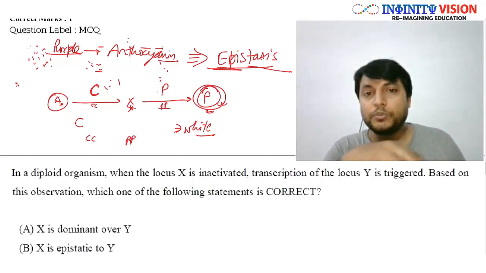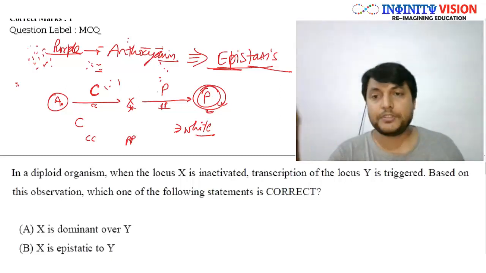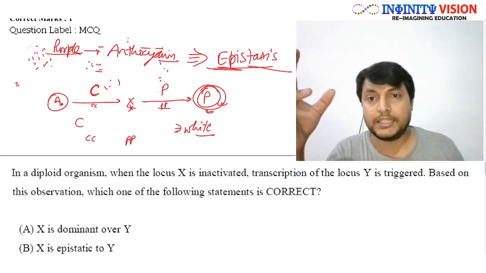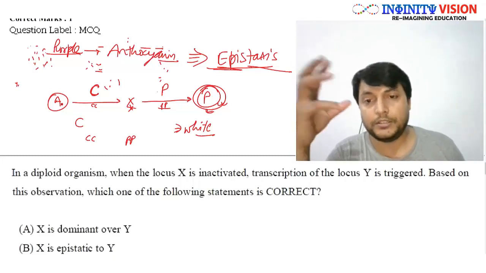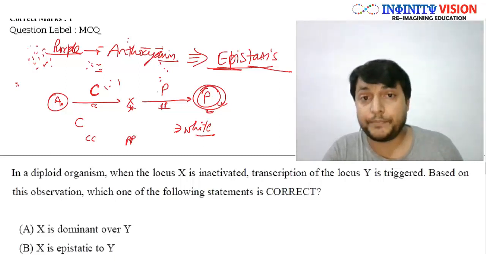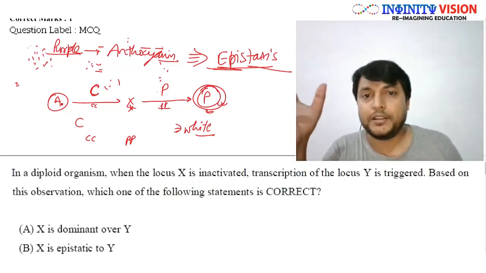Slowly in class 12, after finishing this first unit, I will start teaching genetics, and there you can watch the video and learn about this whole concept of gene interactions and epistasis. So for the time being, I'm asking you to be patient.